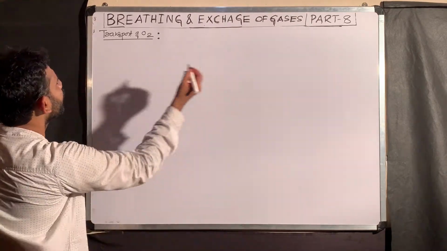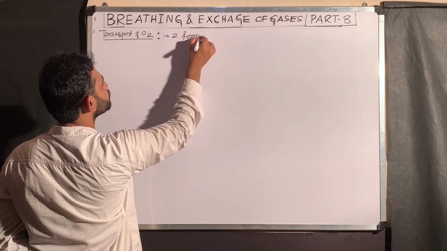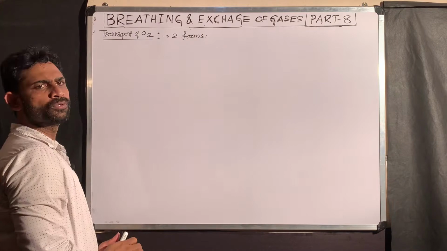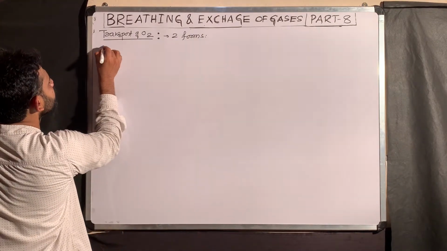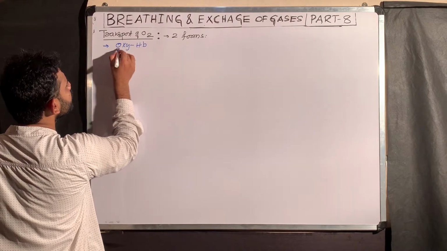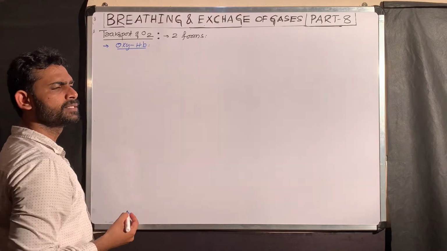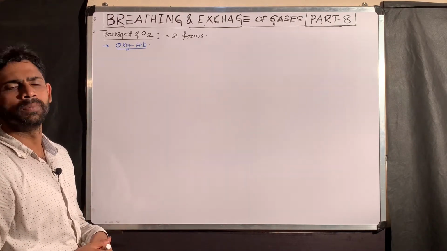Actually, oxygen is transported in two forms. The first form, that is a major form, is in the form of oxyhemoglobin. Oxyhemoglobin means oxygen is transported by combining with the hemoglobin.